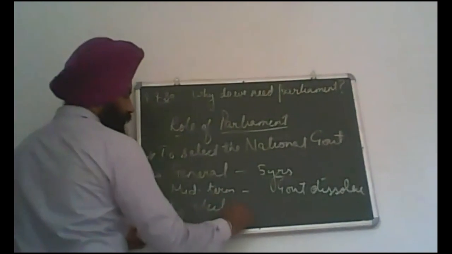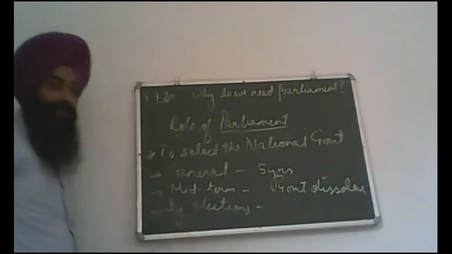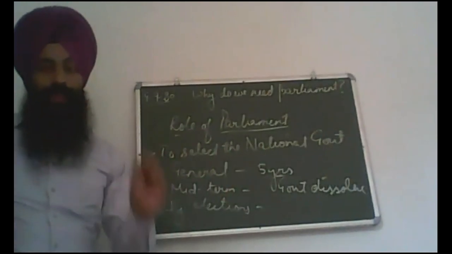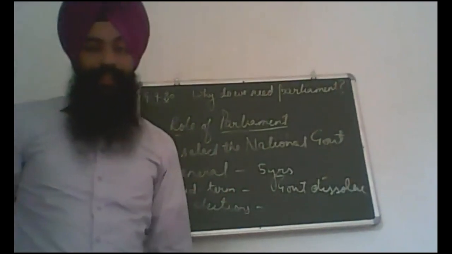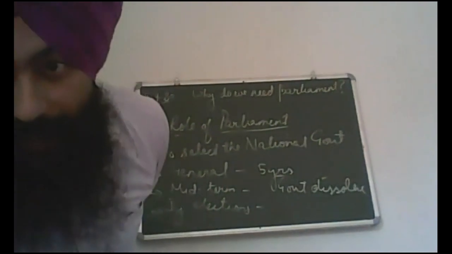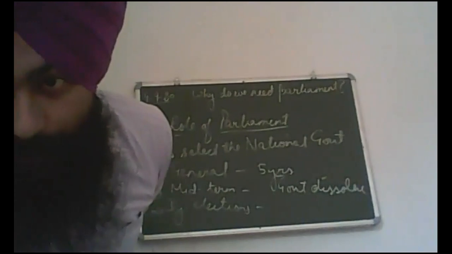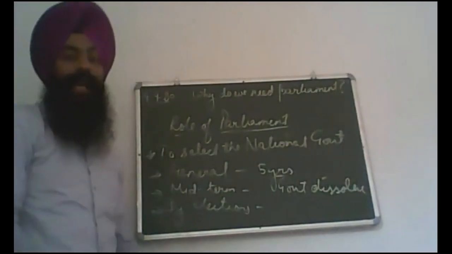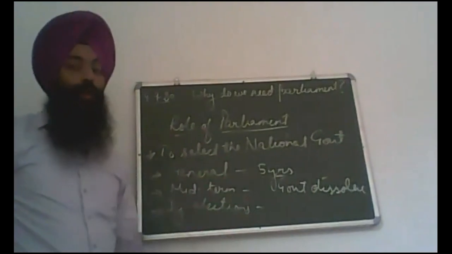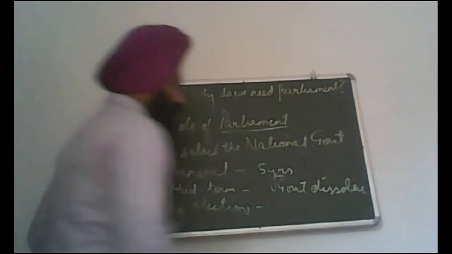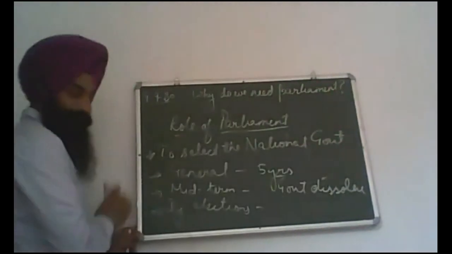And third, we discussed by-elections. They generally occur when the candidate from a constituency dies or resigns from their post. Under such circumstances, the election is held only in that particular area, not in the whole country. Clear? So these are the three types of elections as we discussed in the previous class.